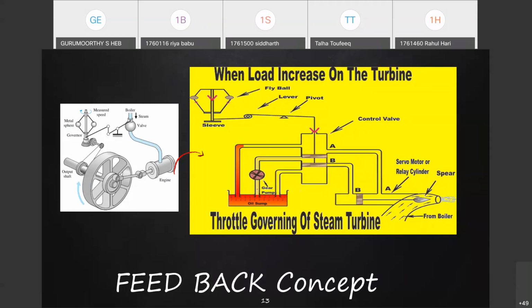All these turbines I named, water turbine or gas turbine or steam turbine, the rotation of the wheel is caused by the working fluid. It may be water, steam, or gas. So if you increase the amount of working fluid, there is more speed. If you reduce the amount of working fluid on the wheel, the speed is reduced. How do you manage? How do you control this working fluid into the turbine wheel? You have to increase or decrease